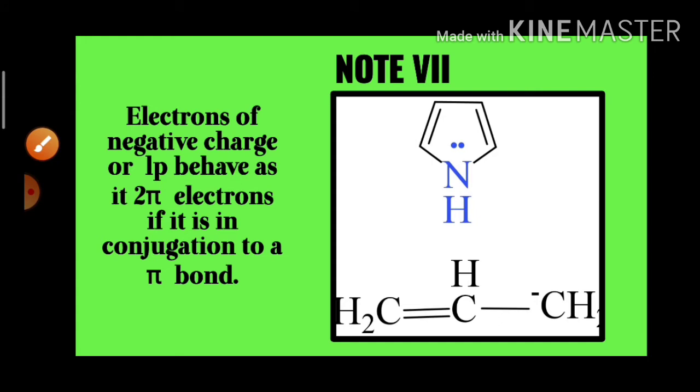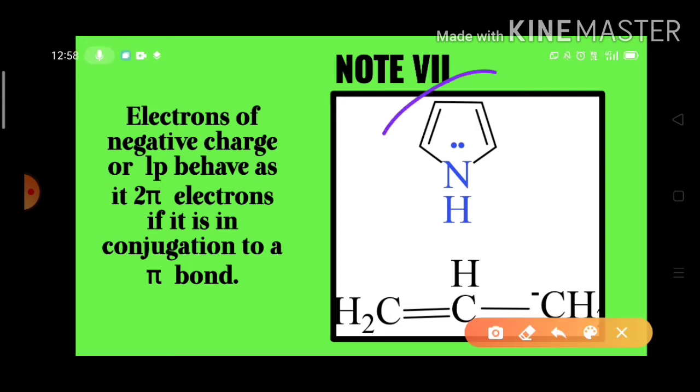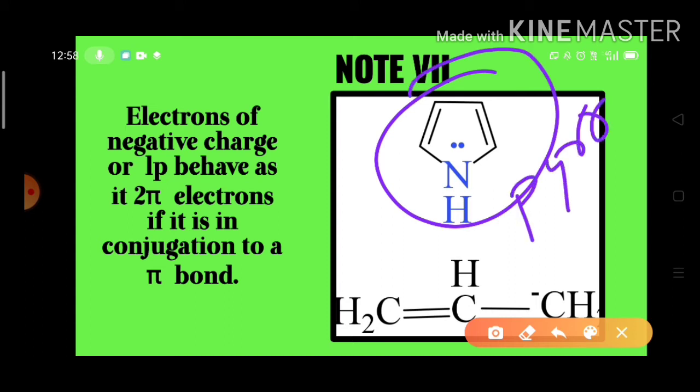Next, note 7. Electrons of negative charge or lone pair behave as 2 pi electrons if it is in conjugation to a pi bond. Look here. This example is known as pyrrole. Okay? The name of this compound is pyrrole.